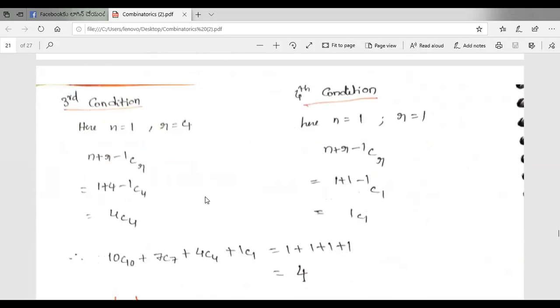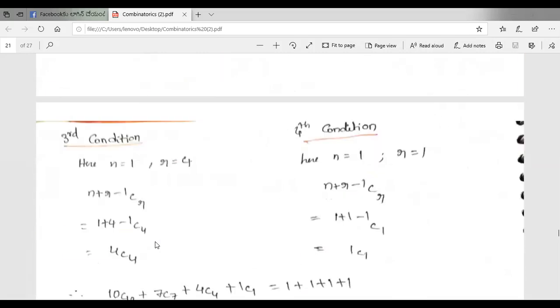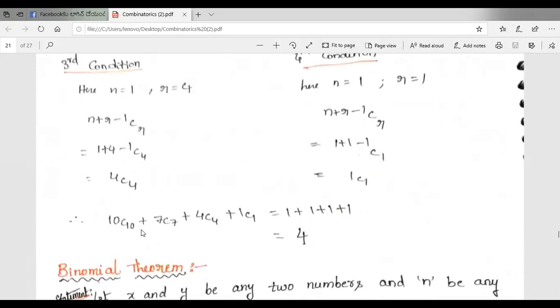So the total combinations are 10C10 plus 7C7 plus 4C4 plus 1C1. So the value 10C10, number of objects and number of combinations are equal, then that value is equal to 1. So 10C10 plus 7C7 plus 4C4 plus 1C1 is equal to 1 plus 1 plus 1 plus 1, that is equal to 4. Okay.